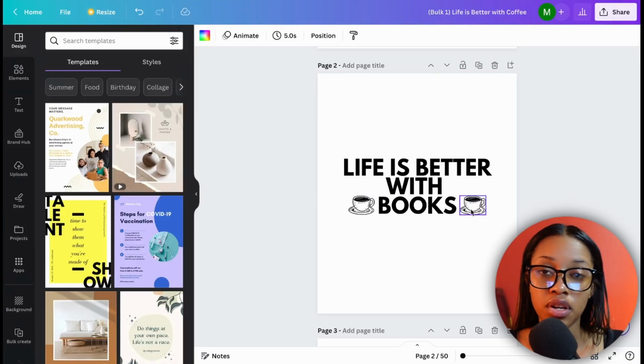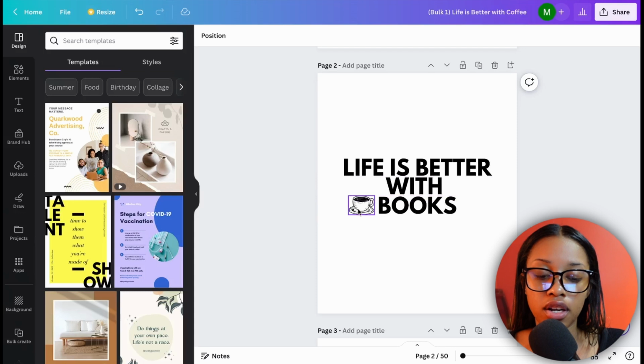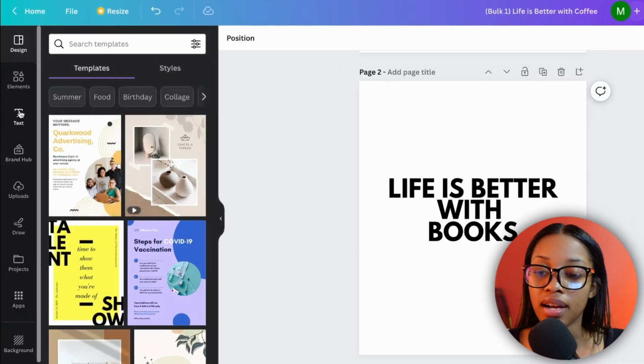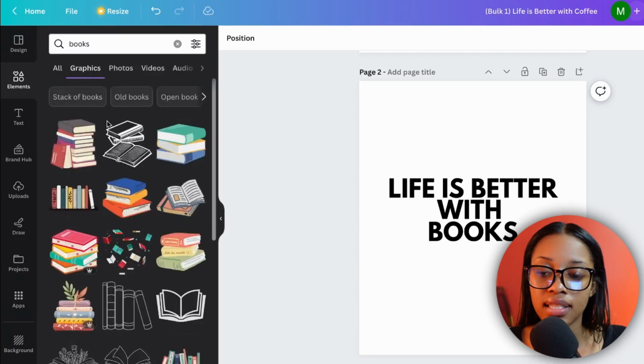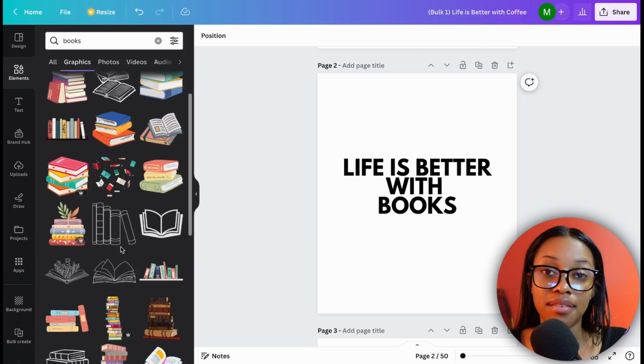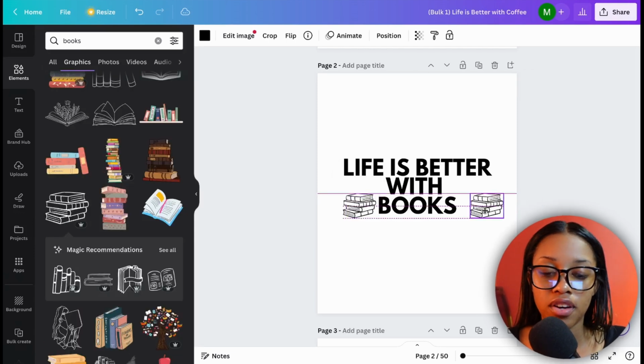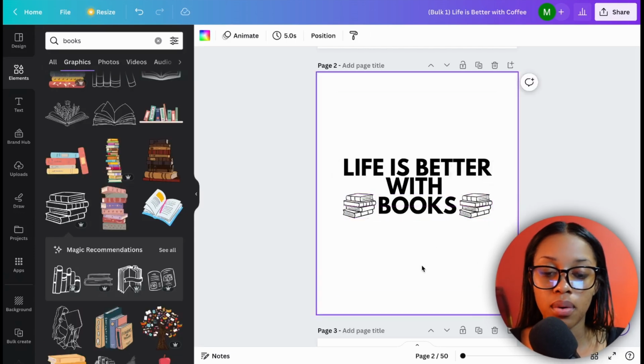So what you need to do in order to change this is first get rid of the coffees by deleting them, and then going back to where it says elements, and then searching for exactly what the word is. And in this case, it's books. And then click on graphics, and then you can look for the different options that Canva has provided, and then add it into your design and adjust it to be the way you would want it.